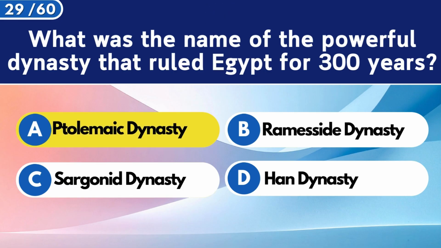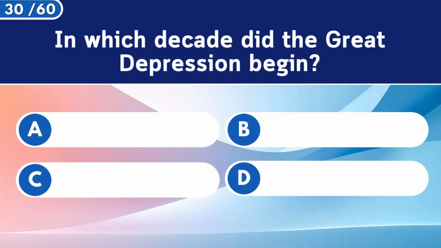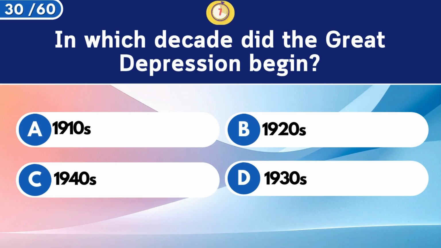Ptolemaic dynasty. In which decade did the Great Depression begin? 1930s.